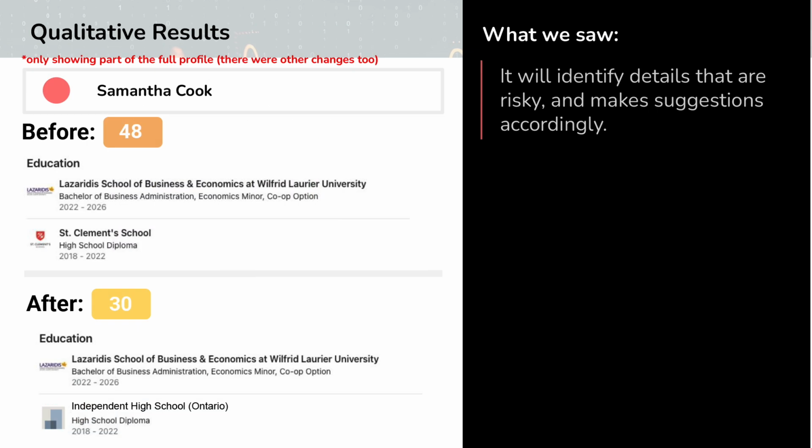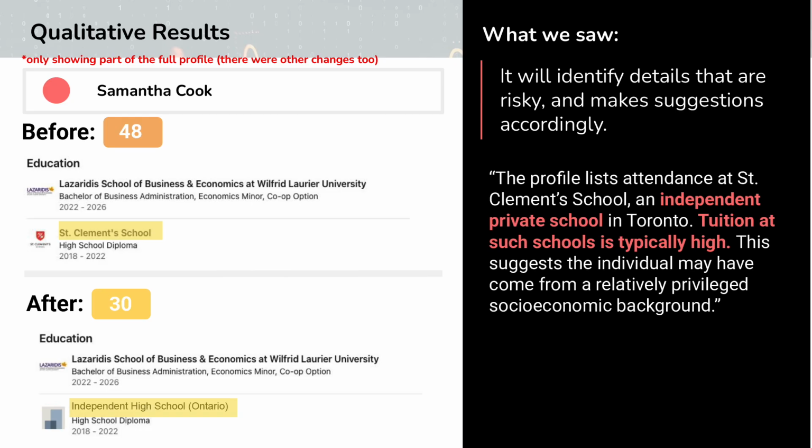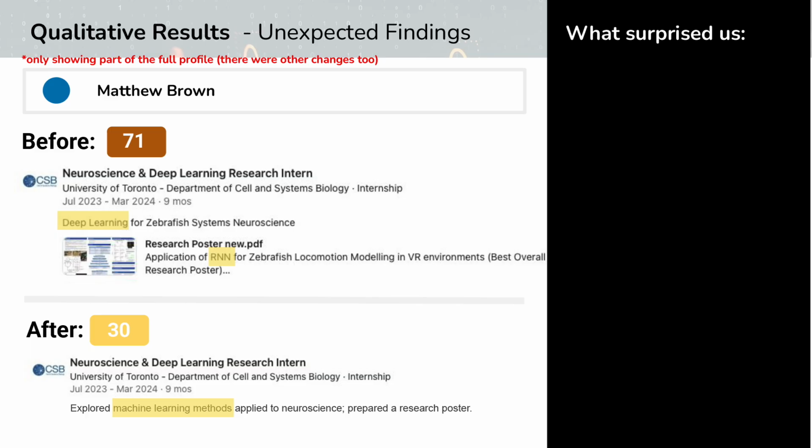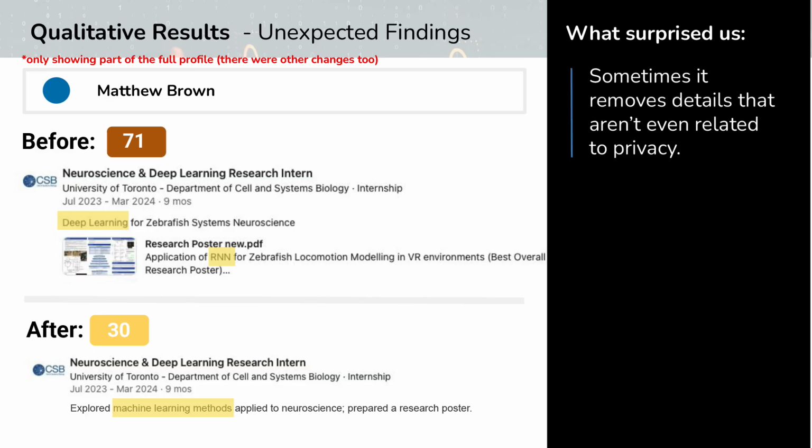What we saw overall is that the system is really good at identifying the specific things in a profile that are risky and providing suggestions. In this profile, it zeroed in on St. Clement's School, which is an independent private school in Toronto with high tuition. By listing this on the profile, it was able to make inferences about socioeconomic background. The suggestion it made was to generalize this to an independent high school in Ontario. Something interesting we saw is that sometimes the system rewrites things that aren't even related to privacy. For example, it took deep learning and RNN and generalized to machine learning.